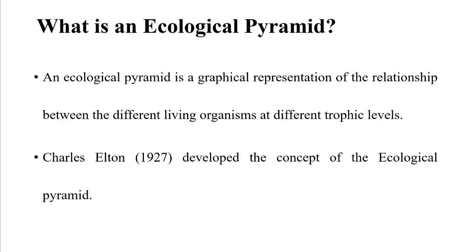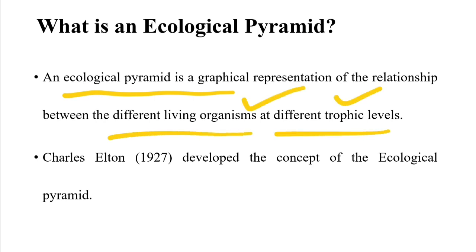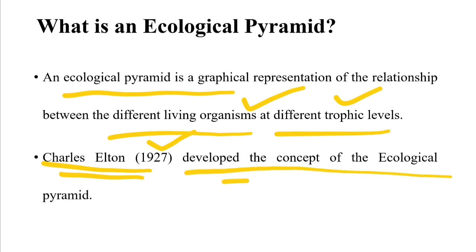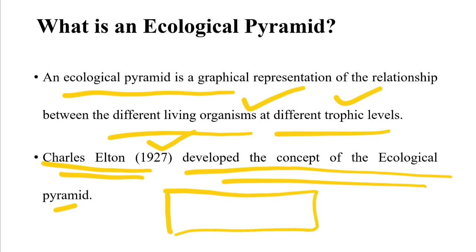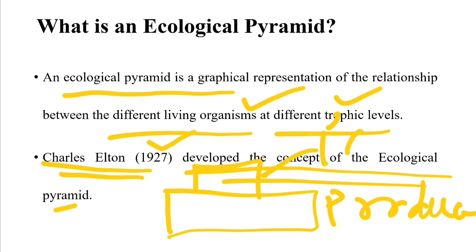Then what is an ecological pyramid? An ecological pyramid is a graphical representation of the relationship between different organisms at different trophic levels. Charles Elton in 1927 developed this concept of the ecological pyramid. So suppose this is the producer, it is the bottommost trophic level, then the primary consumer, then the secondary consumer, then the tertiary consumer. So it is a graph-like manner of representation.